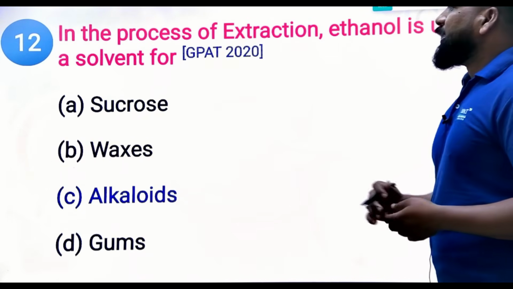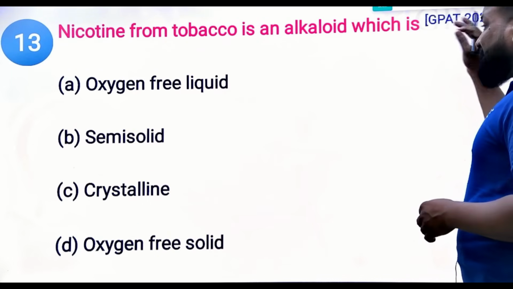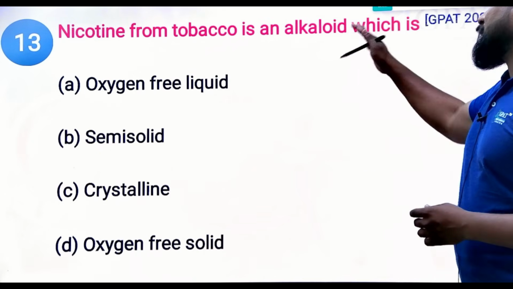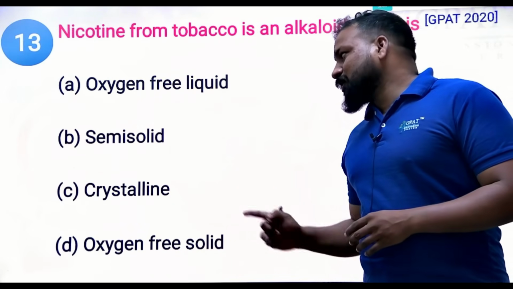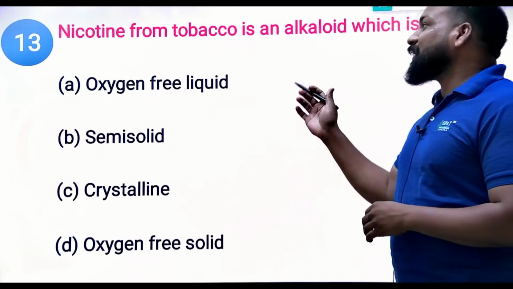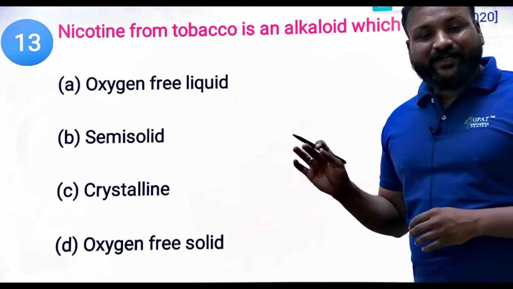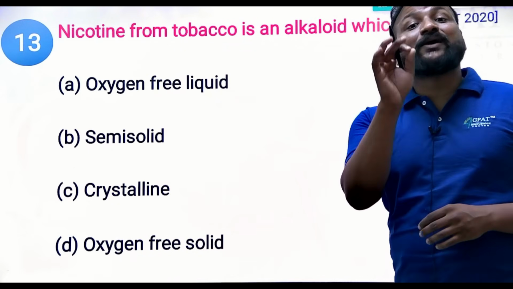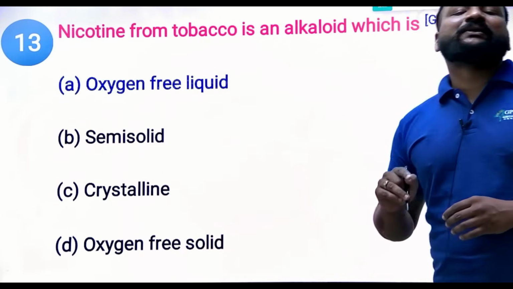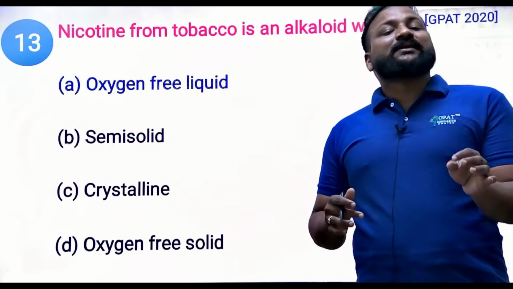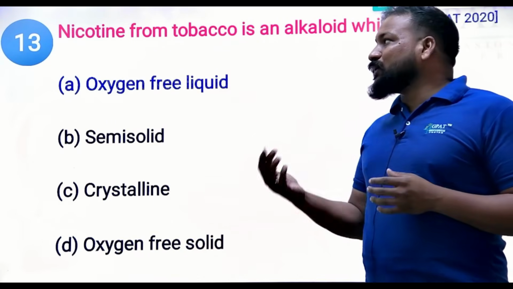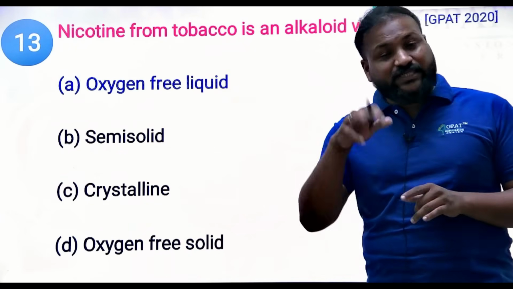Next one. Nicotine from tobacco is an alkaloid which is an oxygen free liquid, semi solid, crystalline, or oxygen free solid. Clear? Undoubtedly nicotine is an oxygen free, volatile liquid. Ninety-nine percent of alkaloids are colorless crystalline compounds, except a few like nicotine, which are oxygen free liquids. That's why it is volatile.